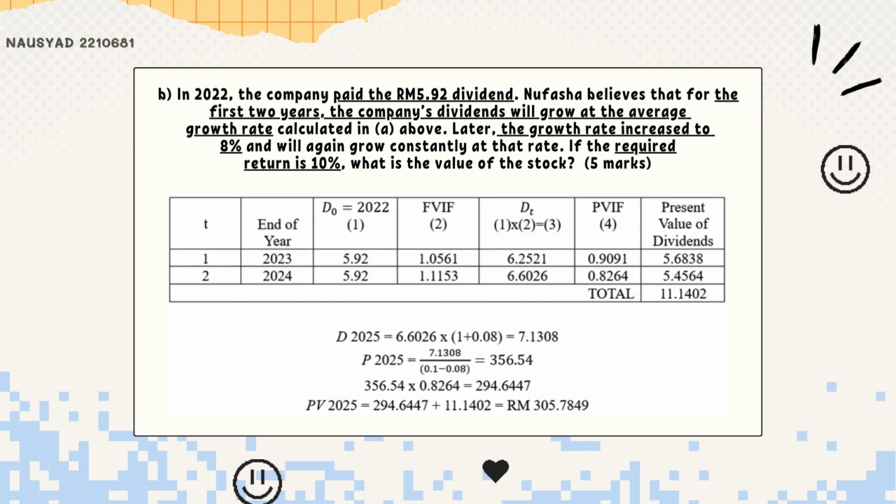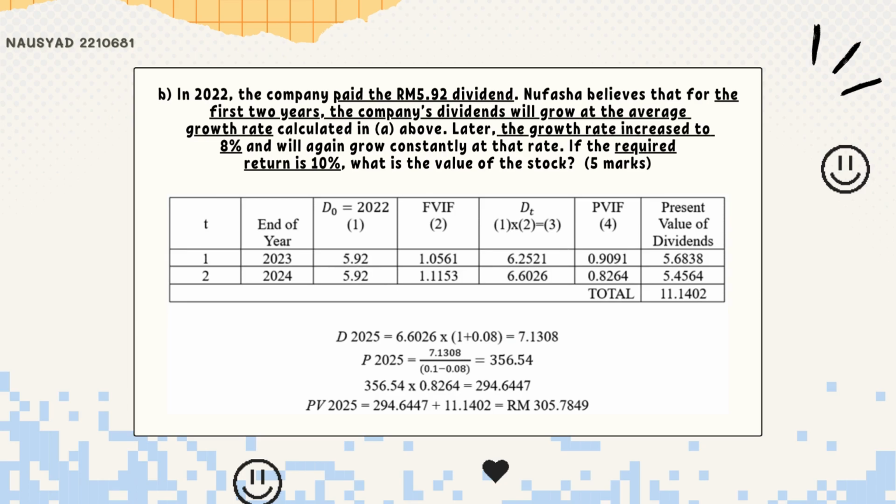The present value that we will get, we will sum up in total. So the total present value of the dividend for the variable growth rate is 11.1402. So for the constant growth rate, we need to calculate using the formula. The formula is based on 7.1308 divided by 0.1, which is the required return, minus 0.08, which is the constant growth rate.